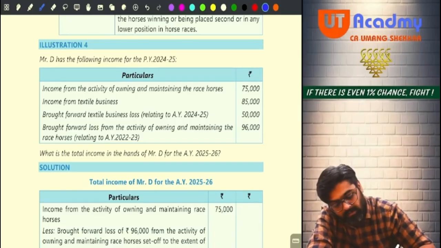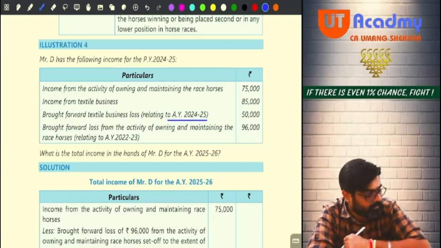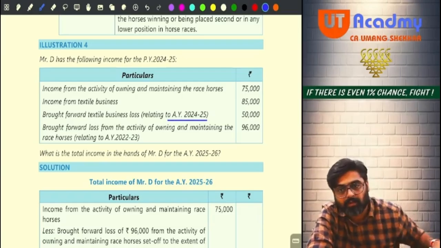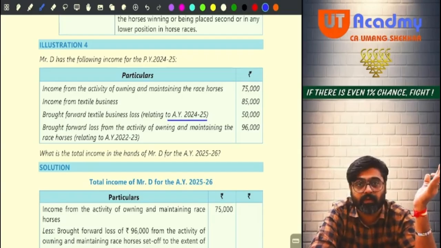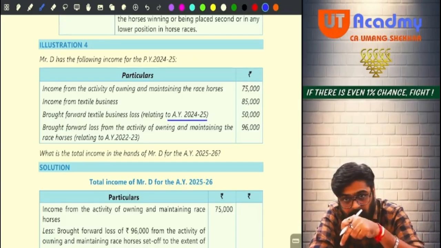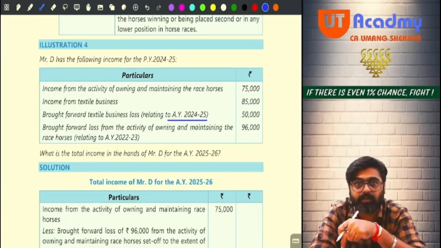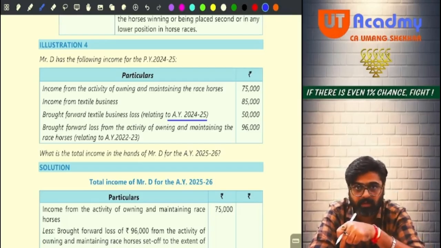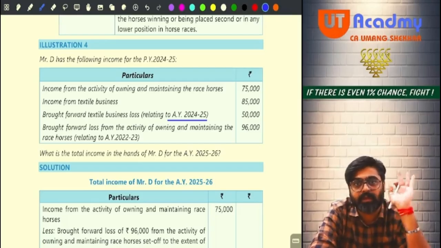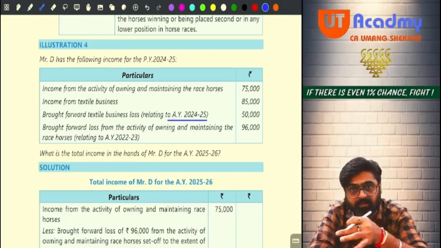Brought forward textile business loss relating to assessment year 24-25, meaning which previous year? Previous year 23-24. The loss was for 23-24. It is carried forward for the first time in the first year 24-25, previous year 24-25. Yes or no? Now in this year, this loss can be set off only against business income of the current